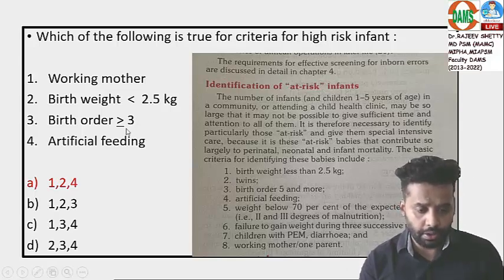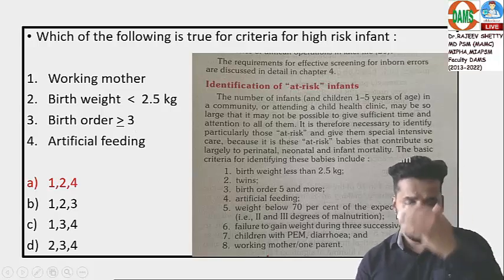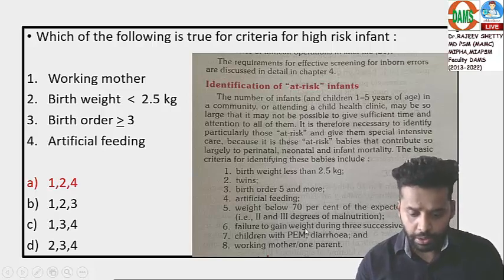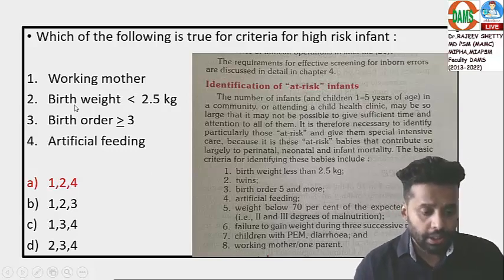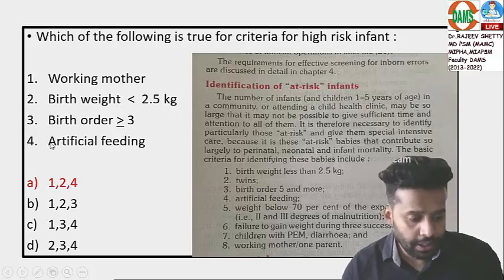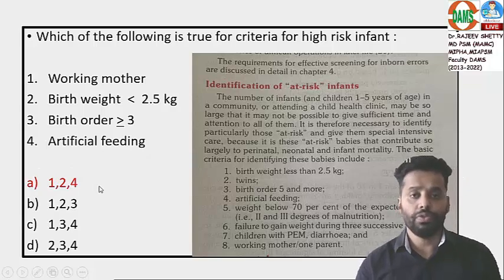Weight less than 2.5, twins, birth order 5 and more, that is the criteria. So 3 is wrong. Artificial feeding, weight below 70% of the expected standard, failure to gain weight during 3 successive months, and also working mother or single parent. So working mother is correct, the second option is correct. Artificial feeding, yes, it is mentioned, correct. The answer is 1, 2, 4.